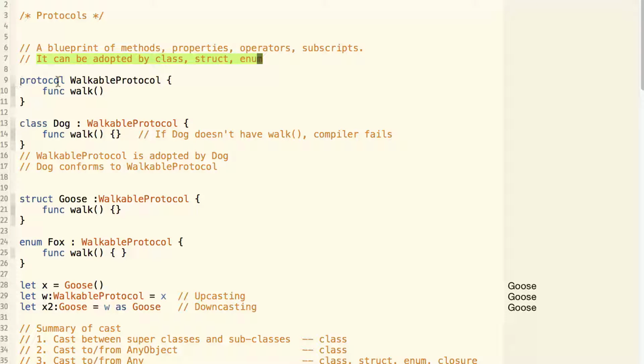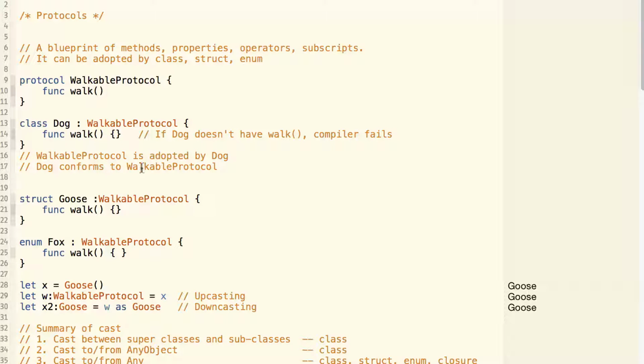Here we define a protocol called walkable protocol, and this protocol has one function called walk. And then we have a class dog which adopts the protocol of walkable protocol. And because the dog adopts this protocol, it has to implement the function of walk. If we remove this function, this code won't compile because the dog has broken its promise of implementing that function.